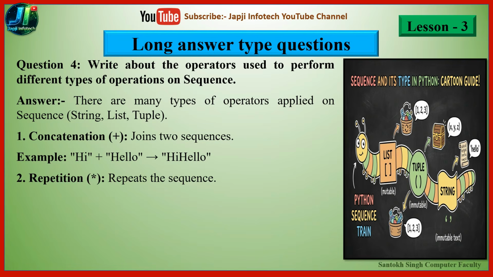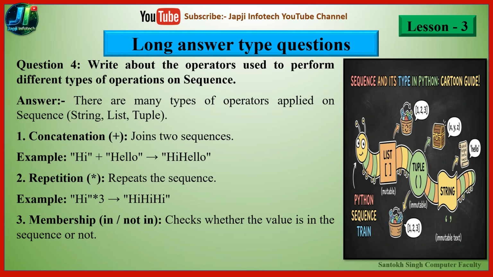And the second one is repetition. Repetition is denoted by the asterisk sign. It represents the repeat of the sequence. So this repeats the sequence, and the example is in double quotes hi, asterisk sign, then 3. So it multiplies hi 3 times and then displays it on the screen.